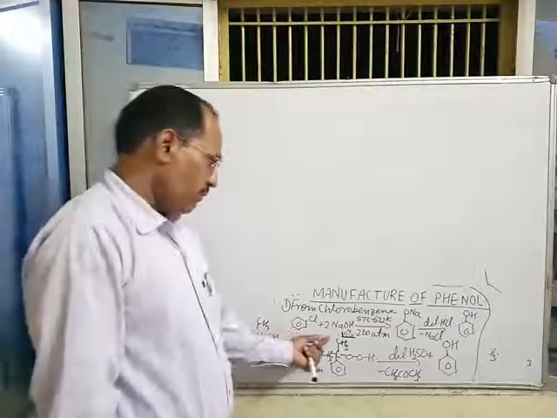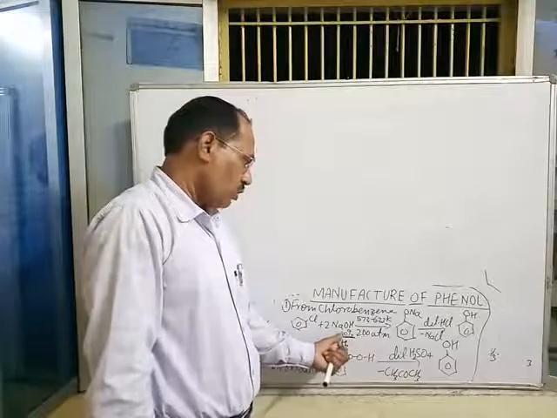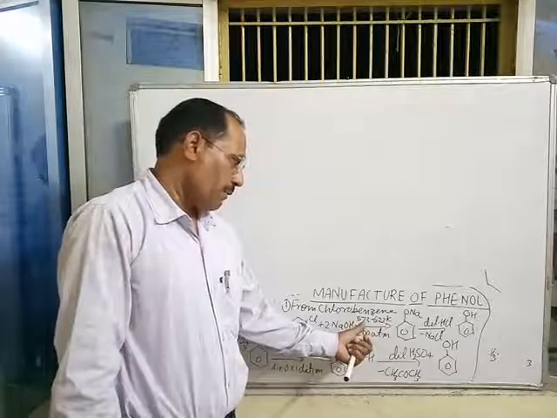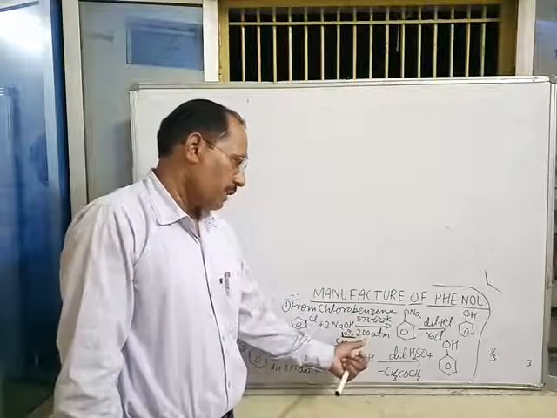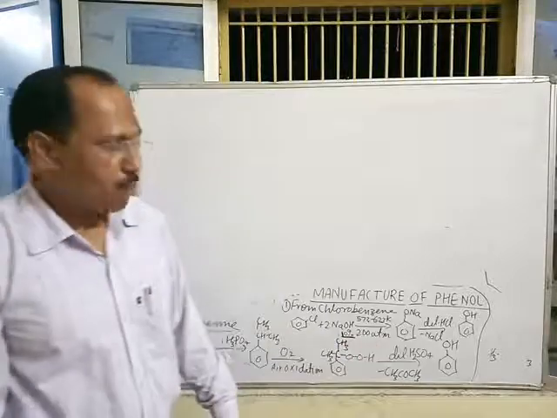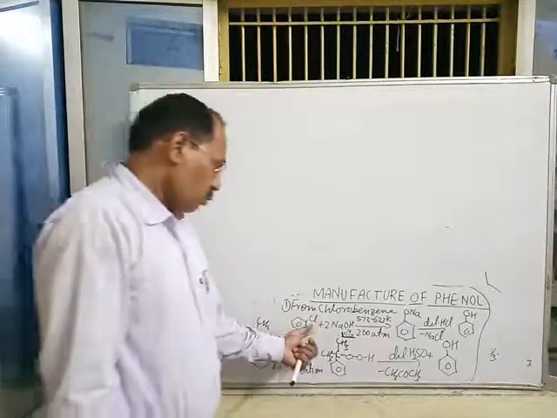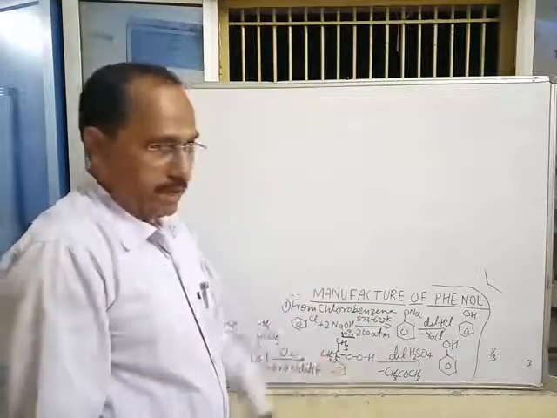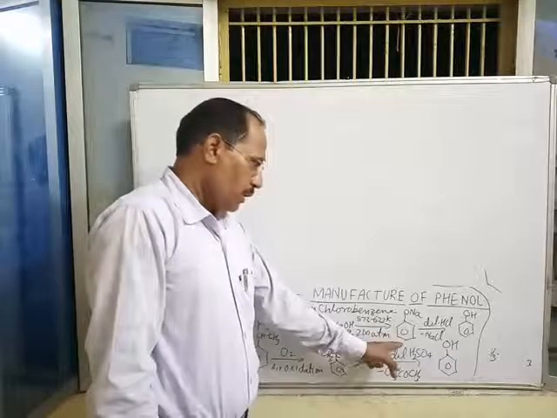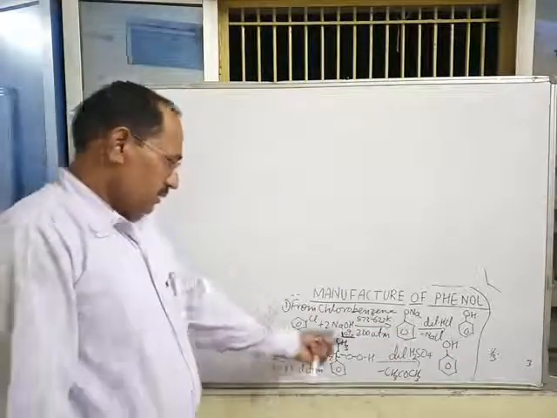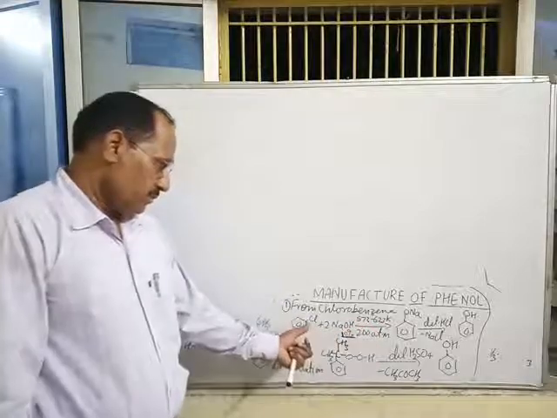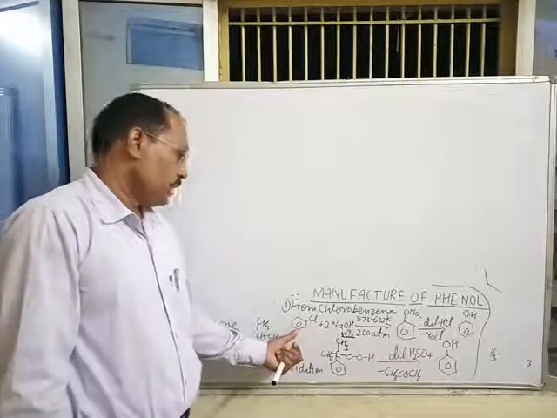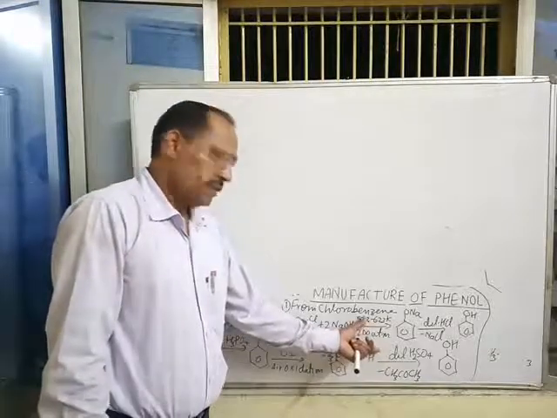When chlorobenzene is treated with 10% aqueous solution of NaOH at high temperature and pressure, 573 to 623 Kelvin and 200 atmospheric pressure, the chlorine atom gets substituted by ONa, meaning sodium phenoxide is obtained. This special condition is required due to the inertness of chlorine, which is tightly held with the benzene ring.